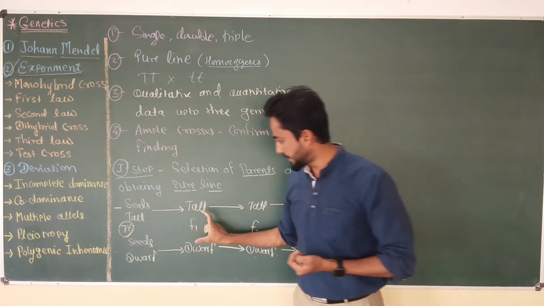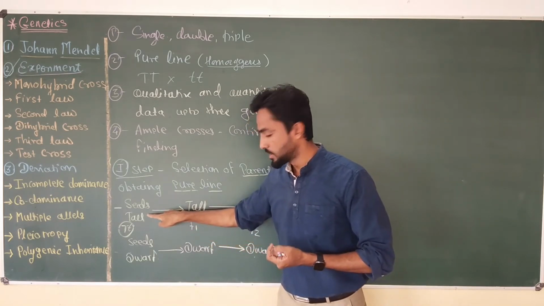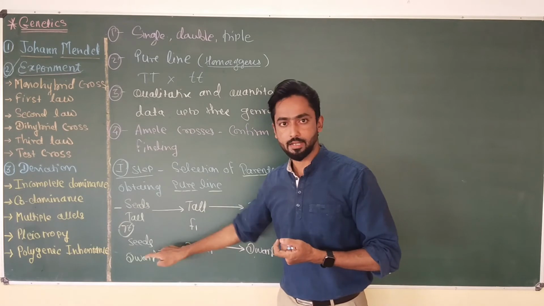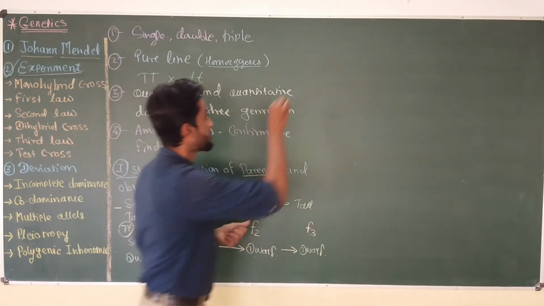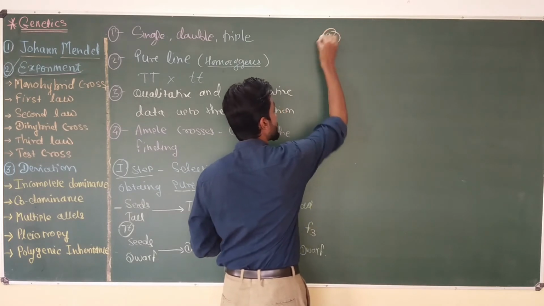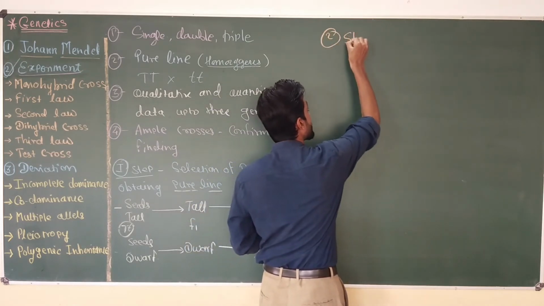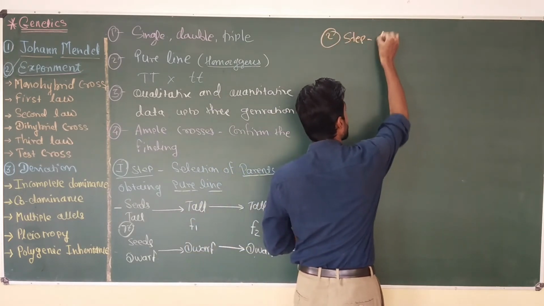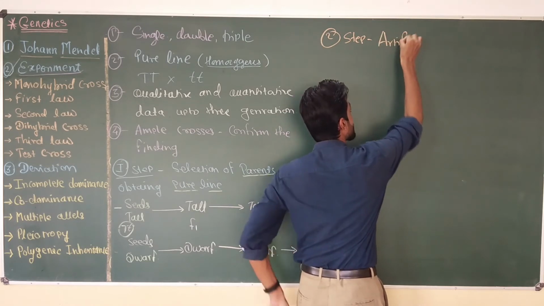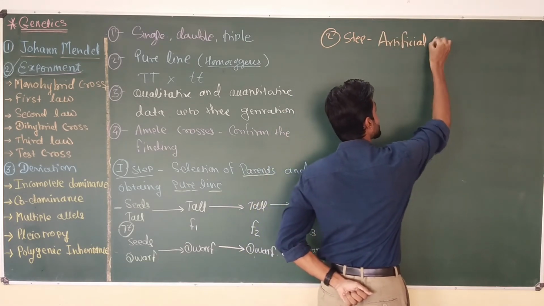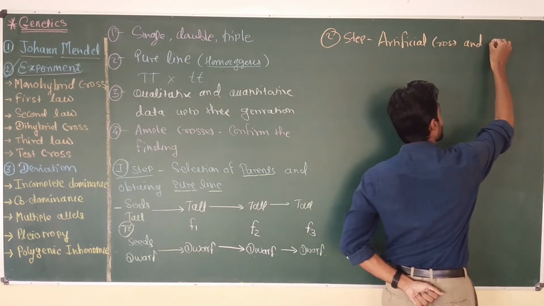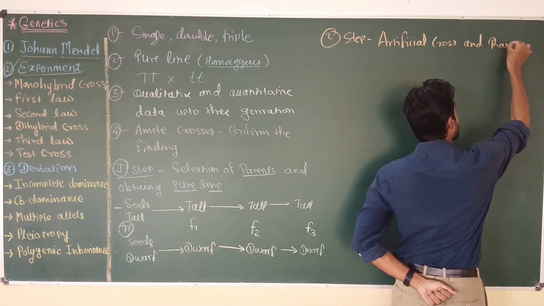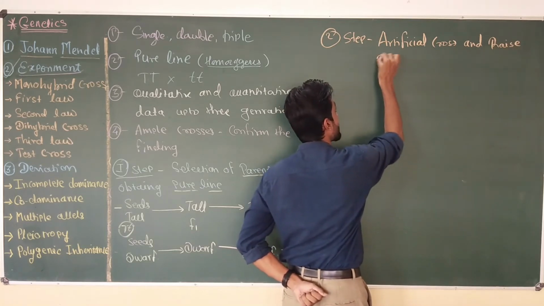So we take the example of tall plant and dwarf plant as parents. Now in the next step of the experiment, which is the second step, Mendel performed artificial cross and raised the F1 generation.